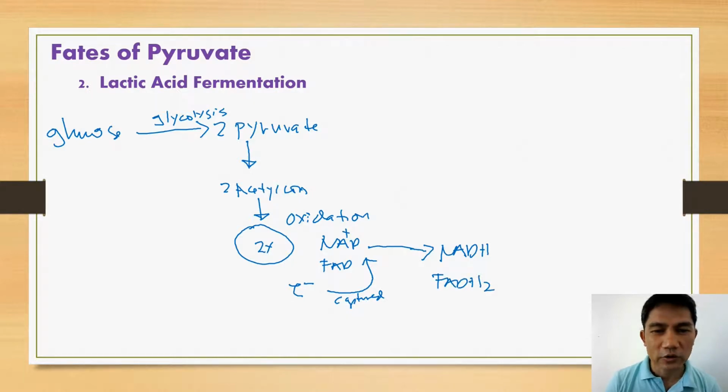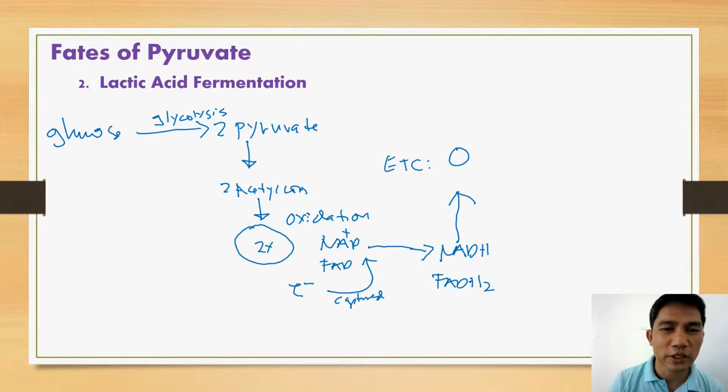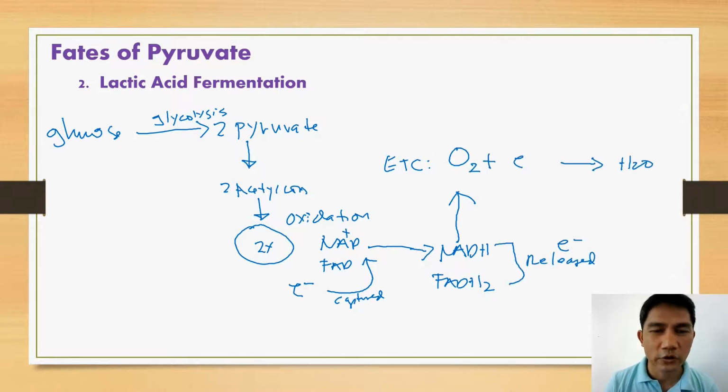Now, the electrons that they temporarily carry will be brought into the electron transport chain. In the electron transport chain, the ultimate electron acceptor is oxygen. So once again, in the electron transport chain, our ultimate electron acceptor is oxygen.